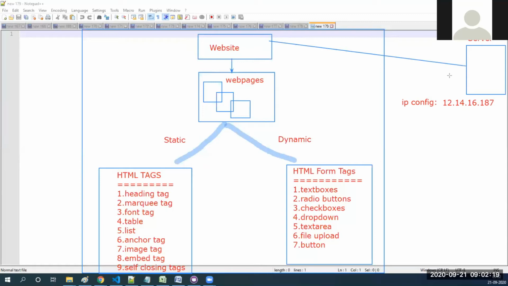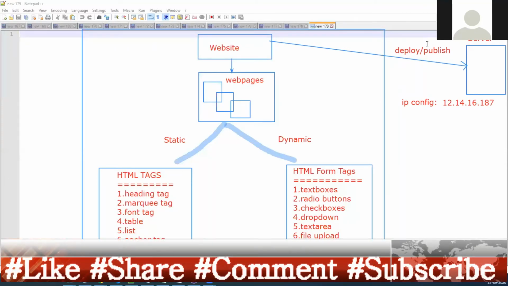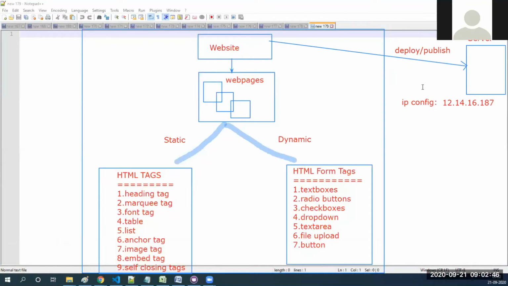This website should be published in the server. We can call it deploy or publish. So I'm just telling the terminology, the things they will use in the company. This is how we should deploy the website into the server. So how do you deploy your website into the server?